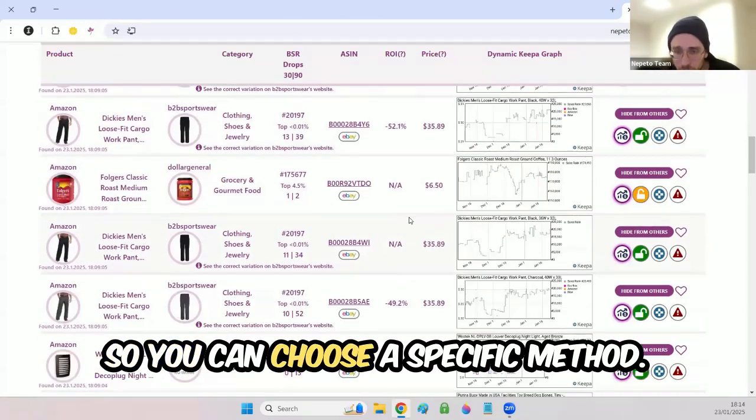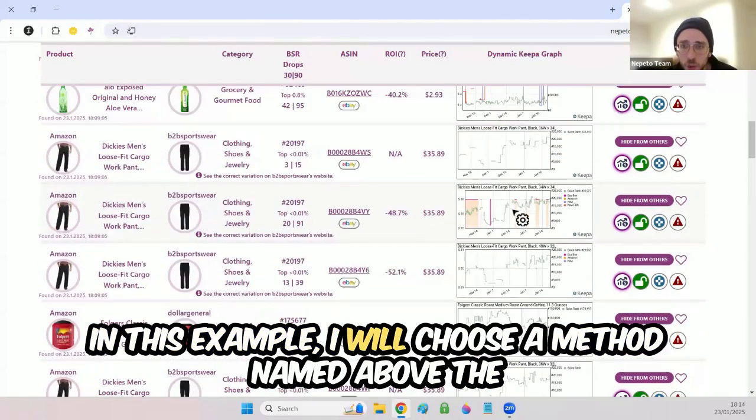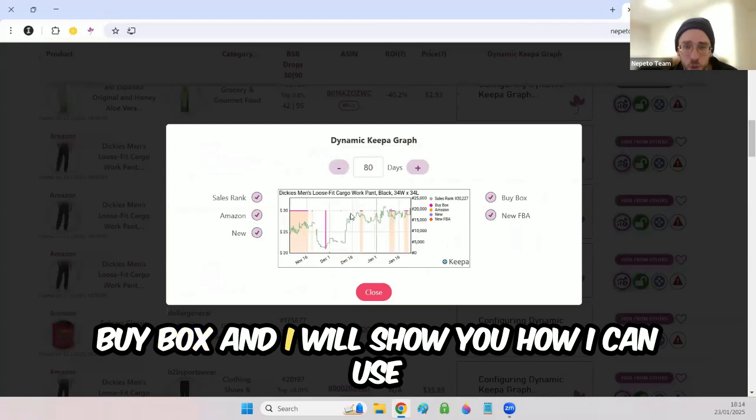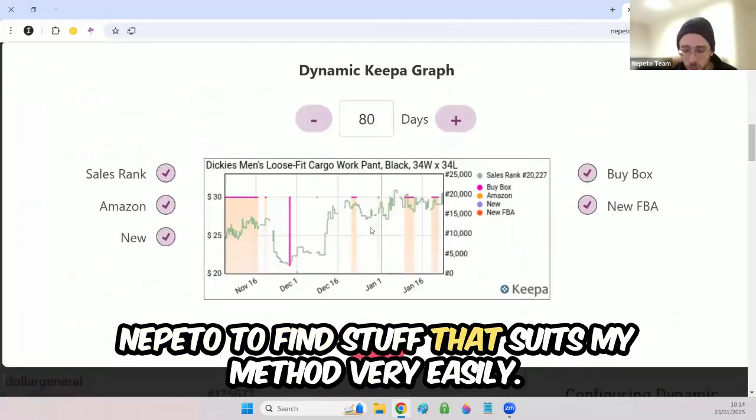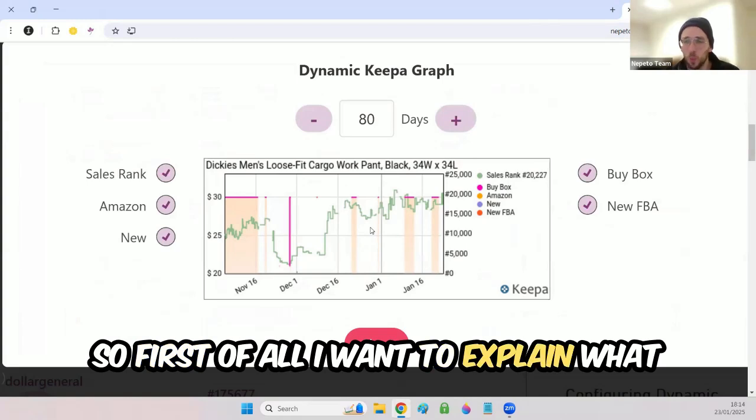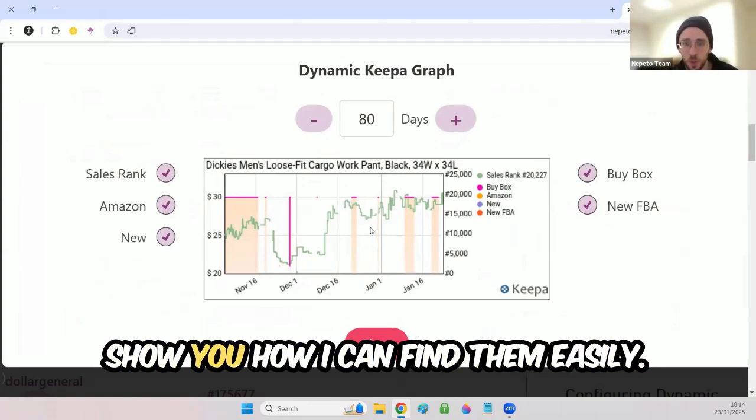So you can choose a specific method. In this example, I will choose a method named above the buy box, and I will show you how I can use Nepeto to find stuff that suits my method very easily. So first of all, I want to explain what above the buy box is, and then I will show you how I can find them easily.